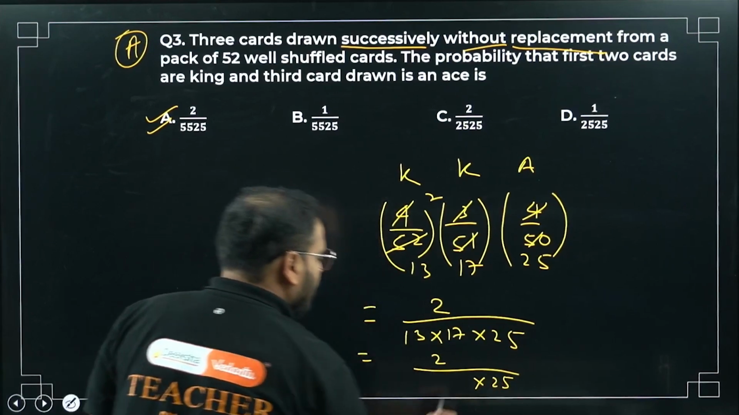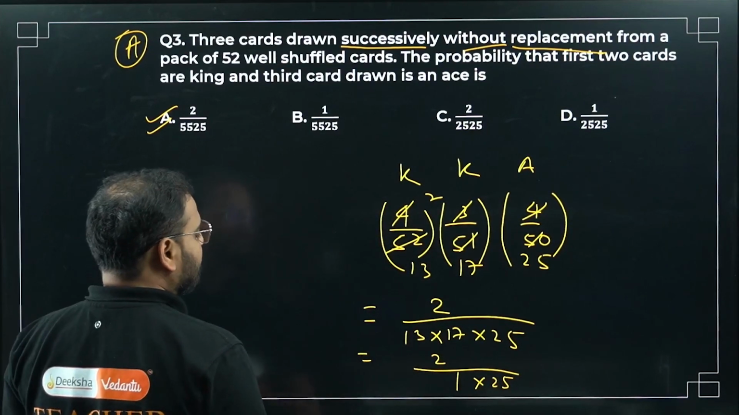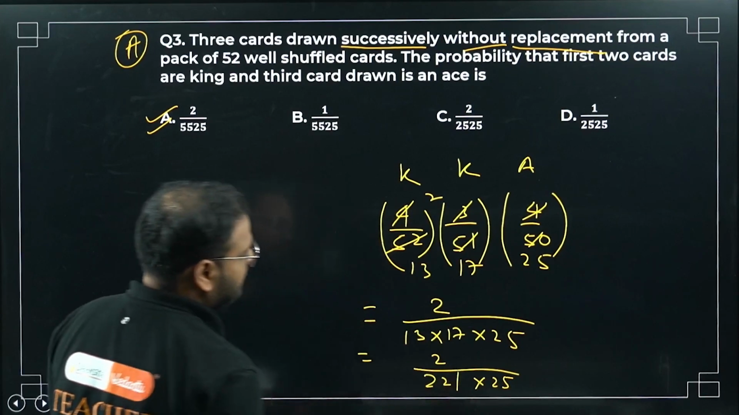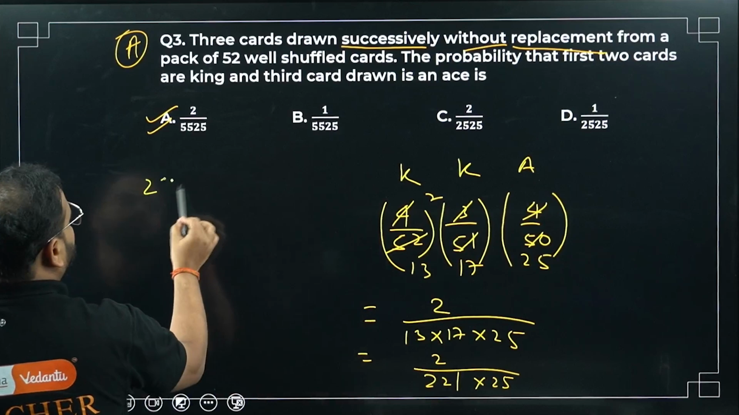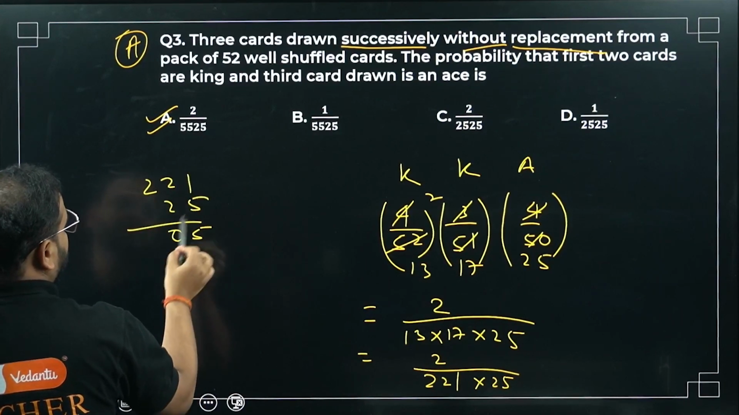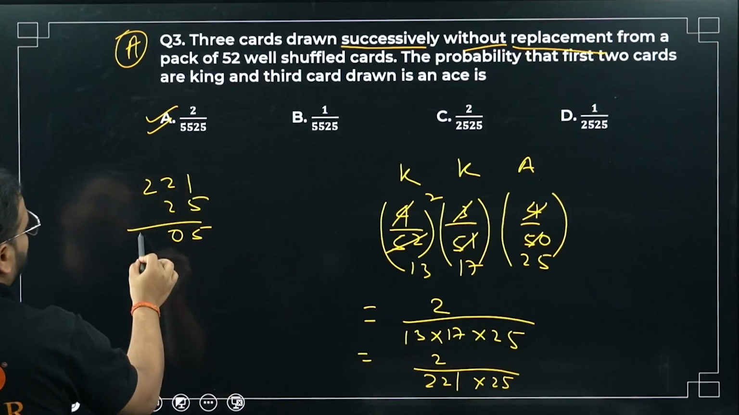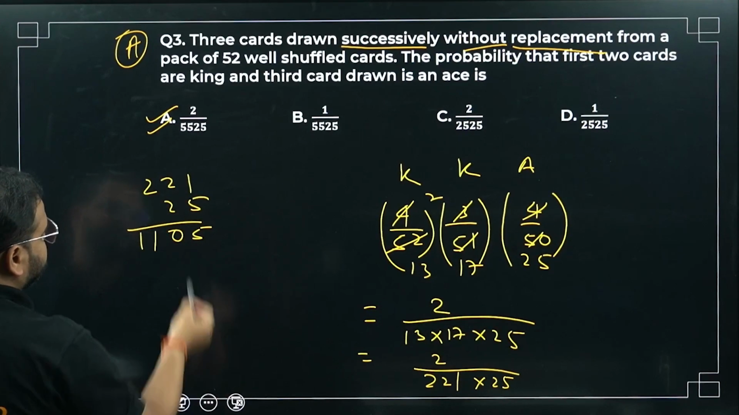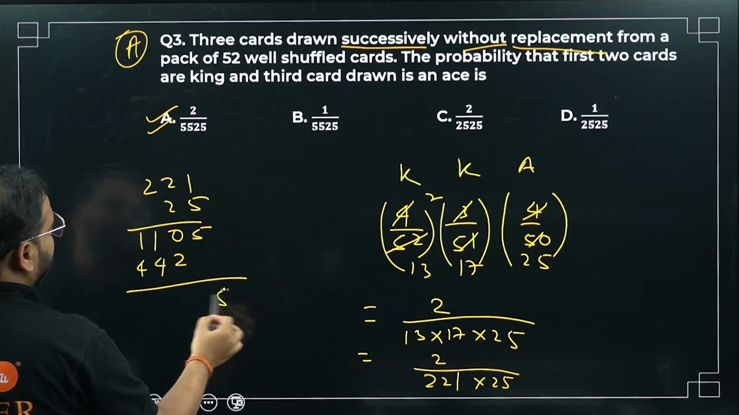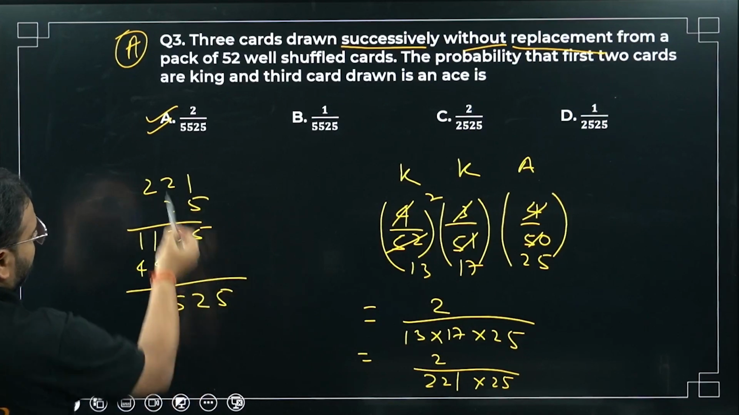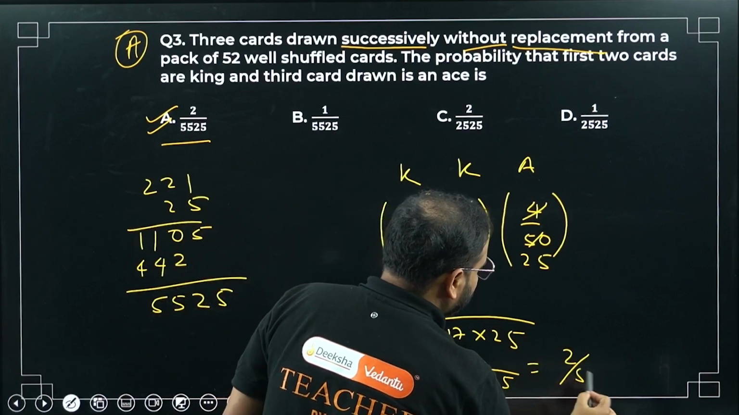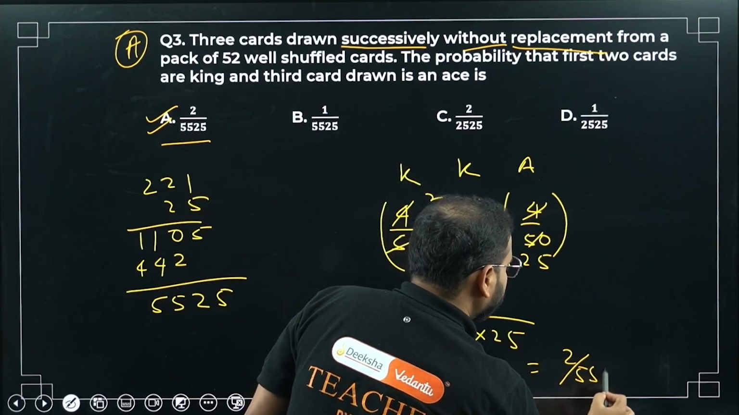13 sevens are 91, 1 carries 9, 13 plus 9 is 22, right? Multiply now. 2 to 1 by 25, I get 5, then I get 10, I get again what? 10, 1, 11, right? So I get 2 here, 4 here and 4 here, right? So 5, 2, 5, 5. Correct. Now option number A is suitable. 2 upon 5, 5, 2, 5.